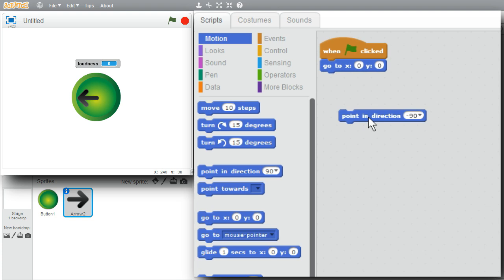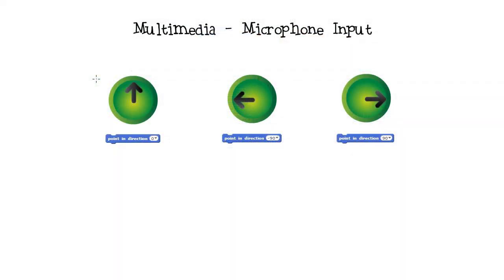It'll be easiest if the dial uses 0 to 100 degrees with 50 at the top. I'll go to my diagram. As I just showed, the pointer points up when the direction is 0, to the left when the direction is minus 90 degrees, and to the right when the direction is 90 degrees.